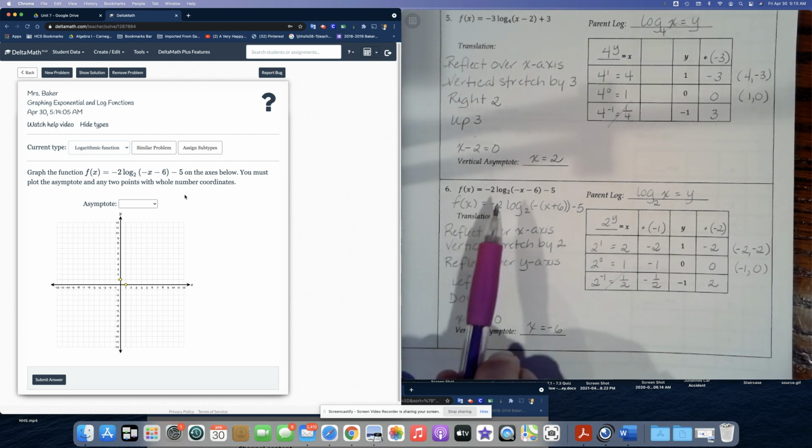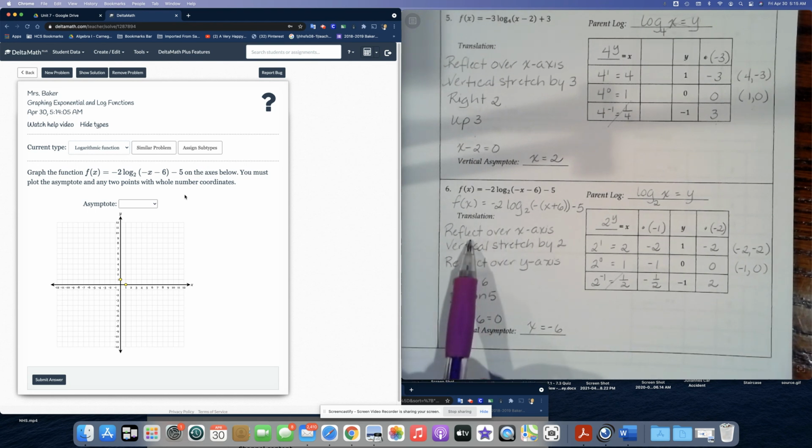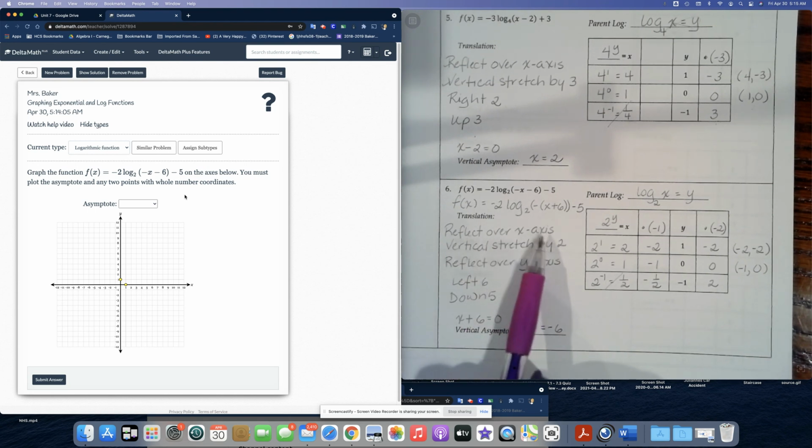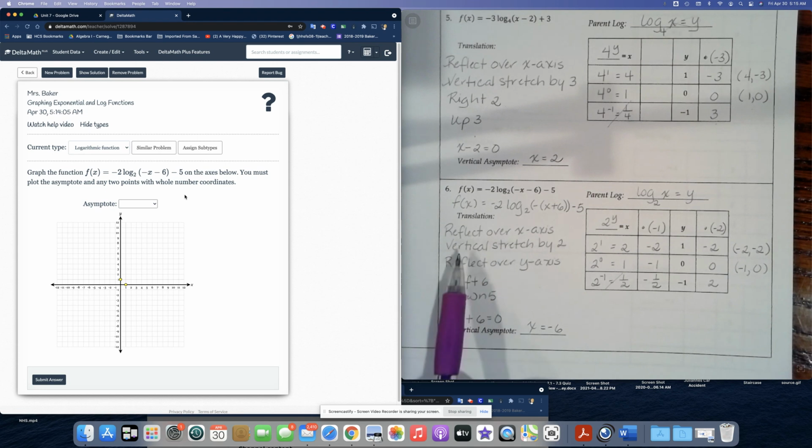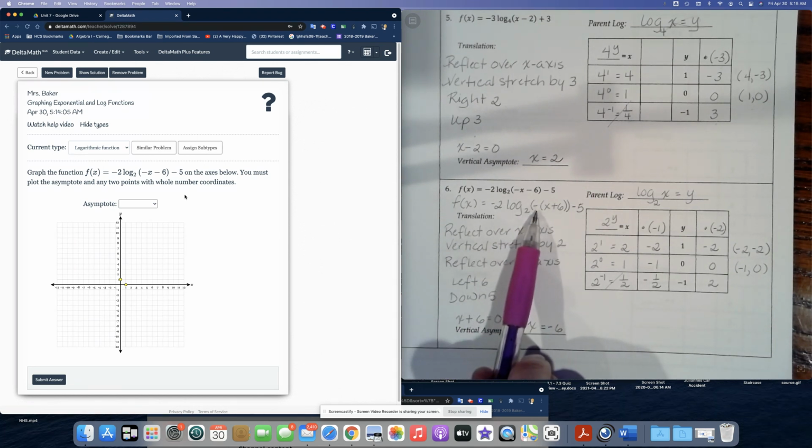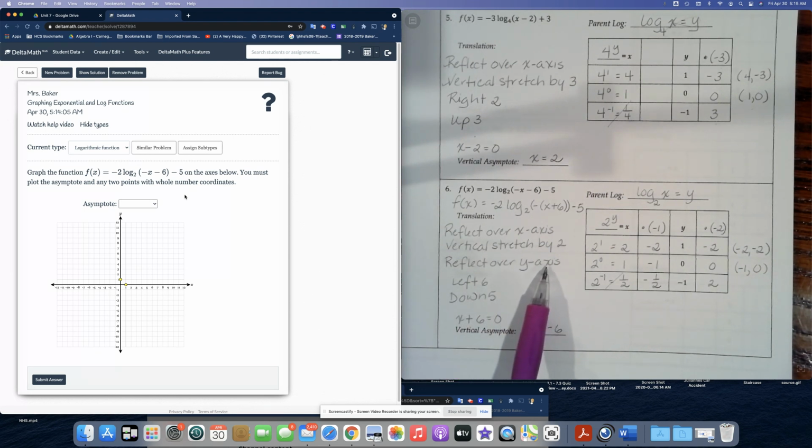So I always read it from left to right. So the first thing we encounter is this negative sign. That means we're going to reflect over the x-axis. Then you have a 2 in front of the word log. That means that we have a vertical stretch by 2. Then we encounter the negative sign. So that means we're going to reflect over the y-axis. And then we have x plus 6 here. That means that we're going to shift the graph left 6 units or 6 squares, and then a -5, which means we're going to shift the graph down 5 units or 5 squares.